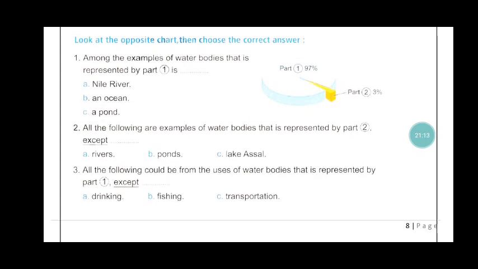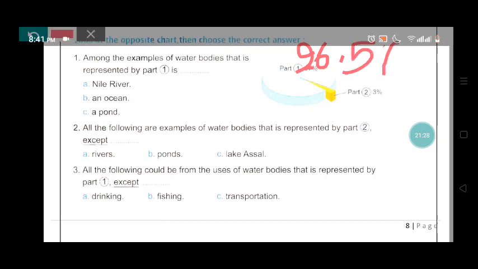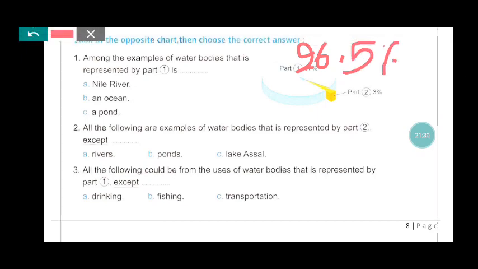Okay, number 1, among the examples of water bodies that is represented by part 1. Okay, again, let's change this percentage and write 96.5%, and here 3.5.